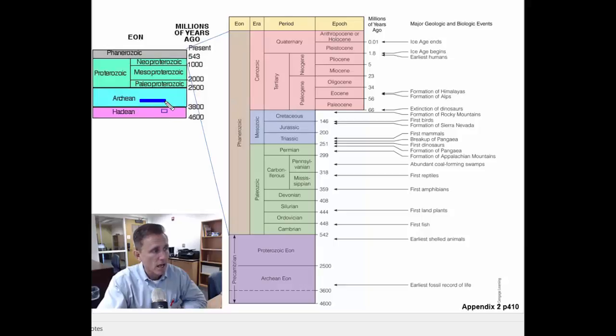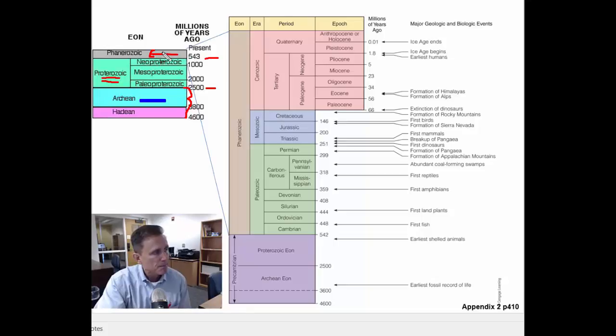And the 3 eons are the Archean, the next one, the Proterozoic, and then the Phanerozoic. And we are currently living in the Phanerozoic eon. The Phanerozoic eon goes back to 543 million years ago. Previous to that, from 543 million years to 2,500 million years ago, 2,500 million years being 2.5 billion, that was the Proterozoic eon. Prior to the Proterozoic, and largely all of geologic time prior to it, is the Archean eon.